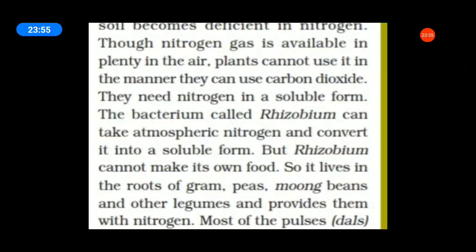Okay, students, in this chapter you learned that most plants are autotrophs. Only a few plants adopt other modes of nutrition, such as saprotrophic nutrition. Then, which one is the parasitic plant? Cuscuta is a parasitic plant. Which one is the insectivorous plant? Why is it called an insectivorous plant? Insect-eating plant, so it is called an insectivorous plant.